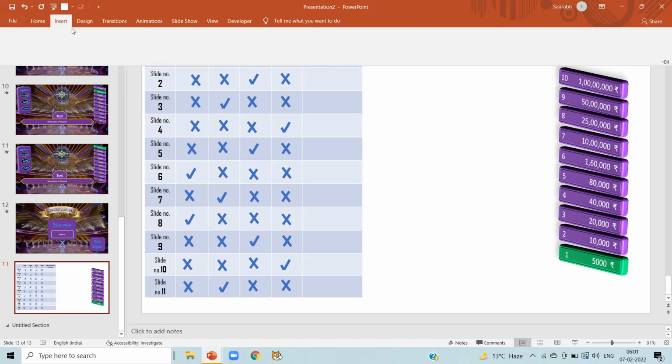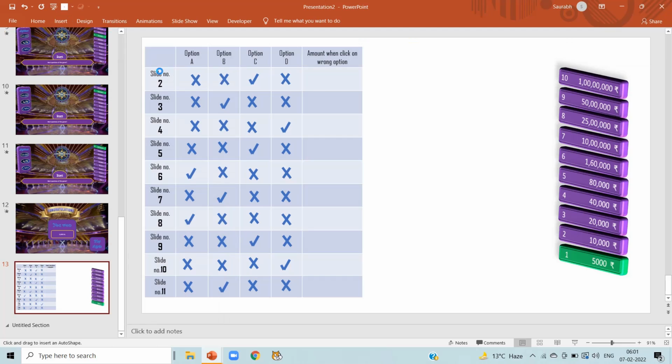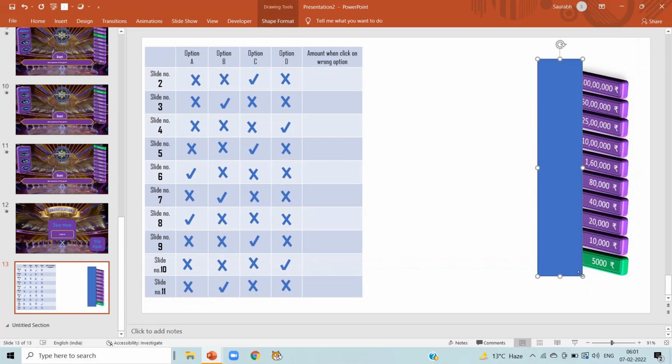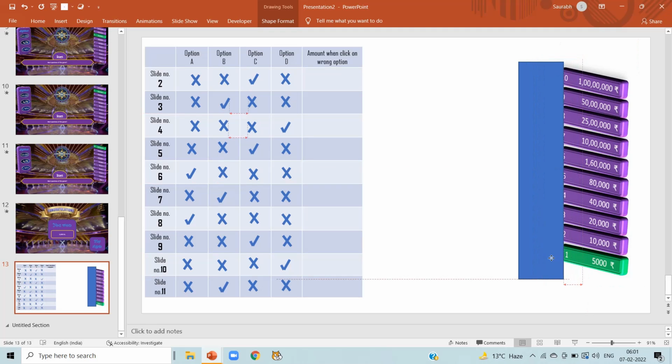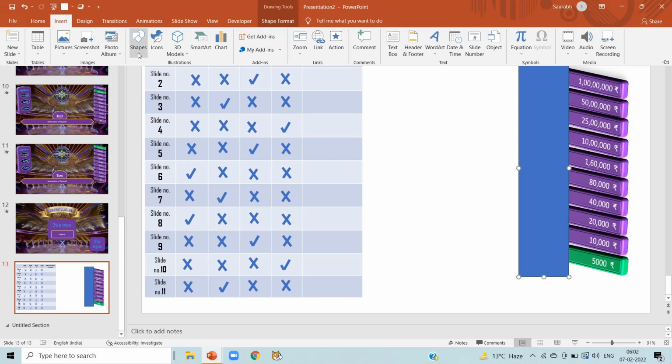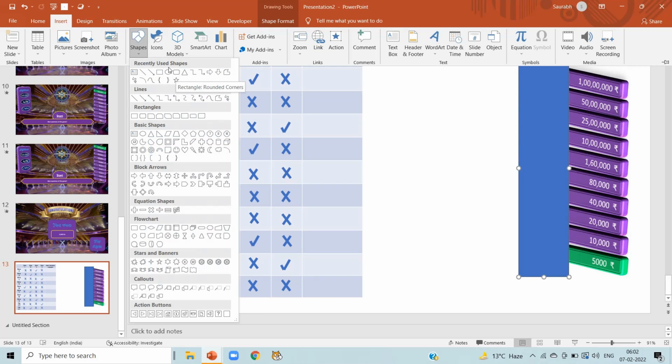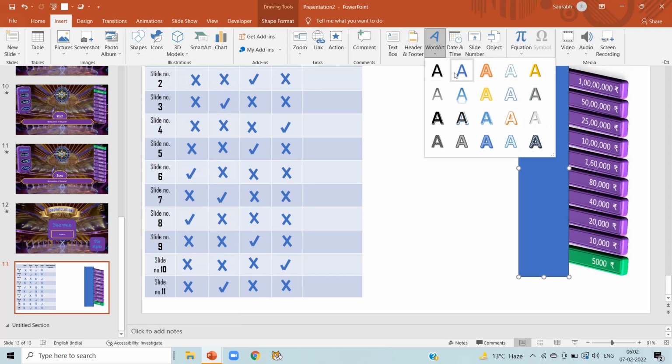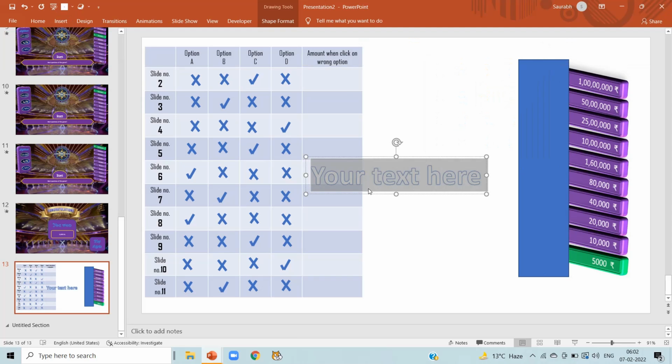Now click on insert, shape, and select a rectangle shape here. Drag it over the question number. As we don't want to confuse ourselves with question number, we want slide number, so I'm hiding the question number. As I'm creating this table in PowerPoint only, I'm using word art and shapes, but you can use pen and paper to do it simply. So I'm inserting word art here and I'm writing slide number 2.